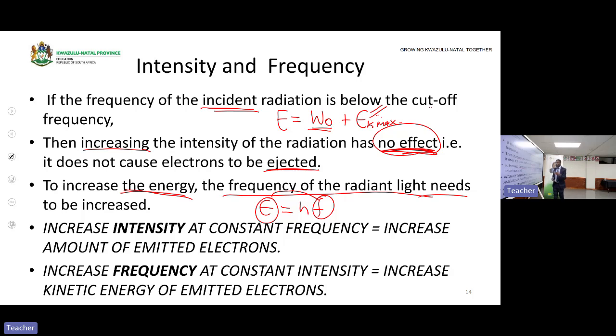Then it's two marks' work. An increase in intensity at a constant frequency increases what? The number of electrons emitted, as well as the current. Then an increase in frequency at a constant intensity: when we increase the frequency, we increase EK max. That means the kinetic energy of the electrons will increase, so those electrons will move faster.